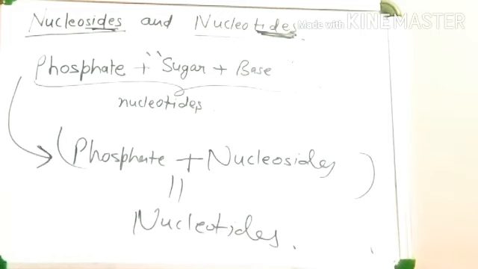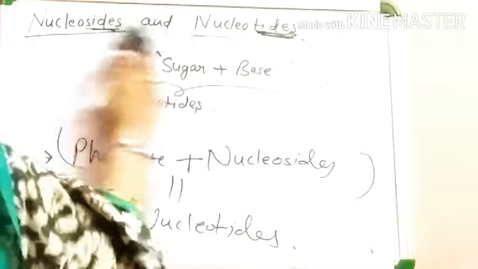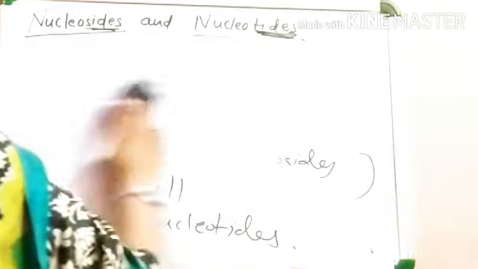I hope now the difference between nucleosides and nucleotides is very clear. Only the difference is sugar plus base is nucleoside and sugar plus base with phosphate is nucleotides. Okay, so don't be confused with these terms.